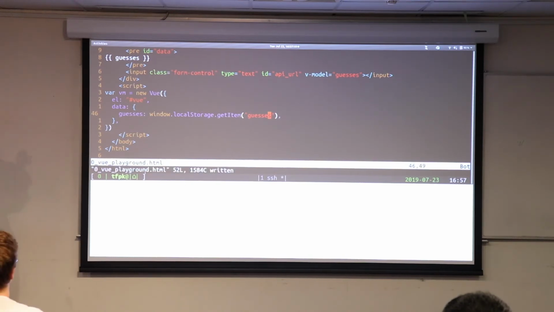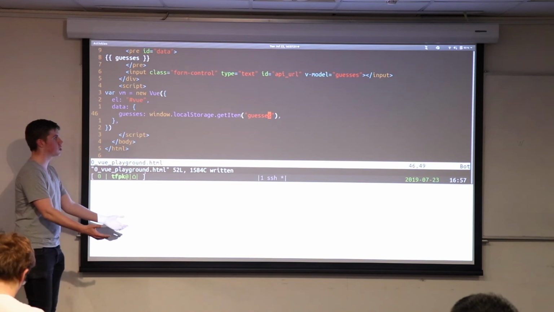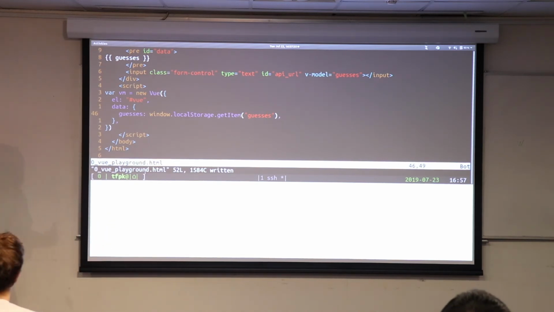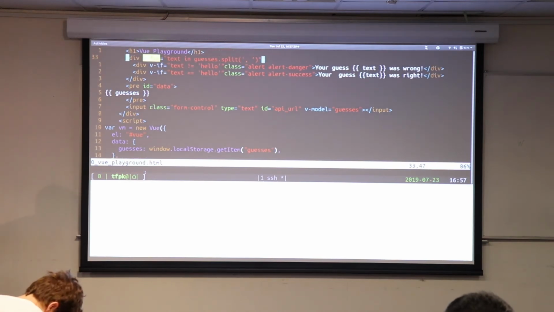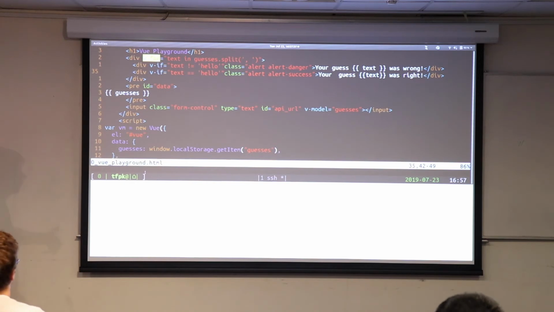So, at the moment there's nothing stored in guesses, clearly, so this is not going to work properly. But the moment that we put something in local storage, we can get it back out. Now the question is, well, how do we put it into local storage? You might think, well, maybe we should have something up here that puts it into local storage. The issue is that the only constructs that we've got up here are for loops and ifs. There's not really a good way of putting something into code. So we've got to put it down here.